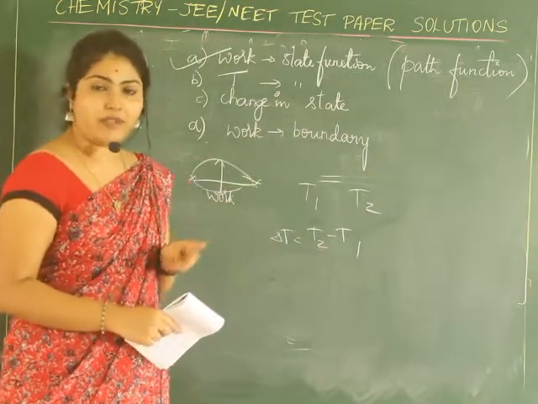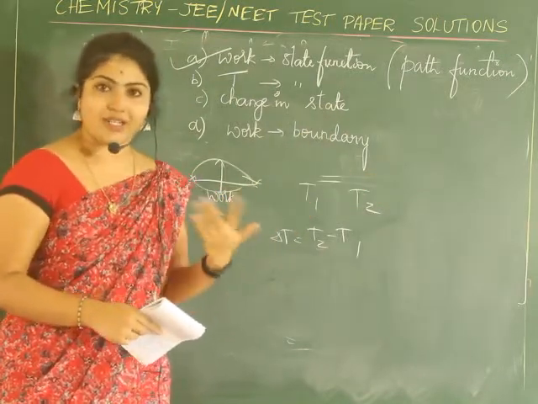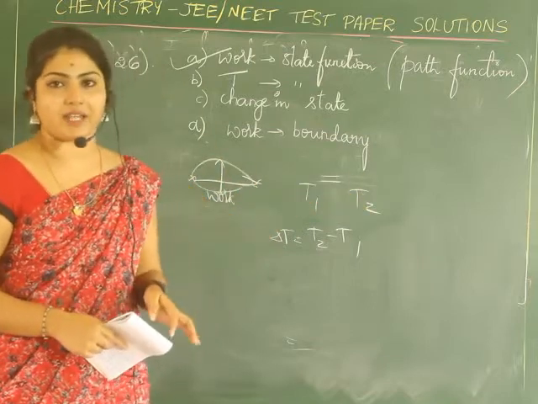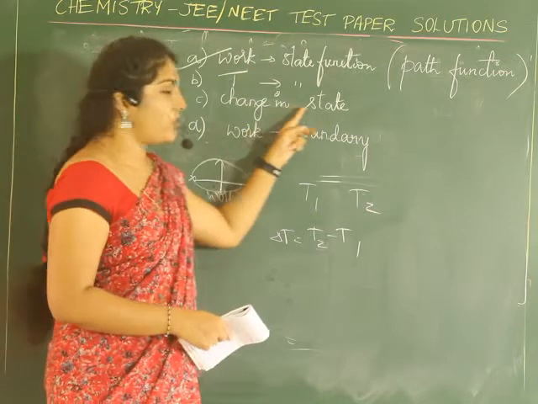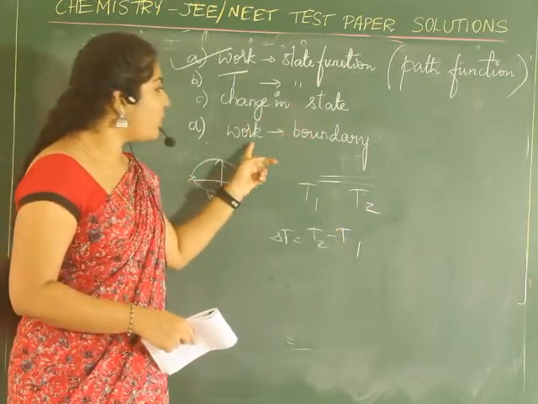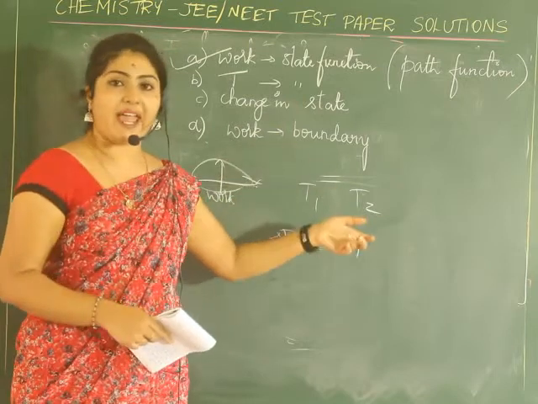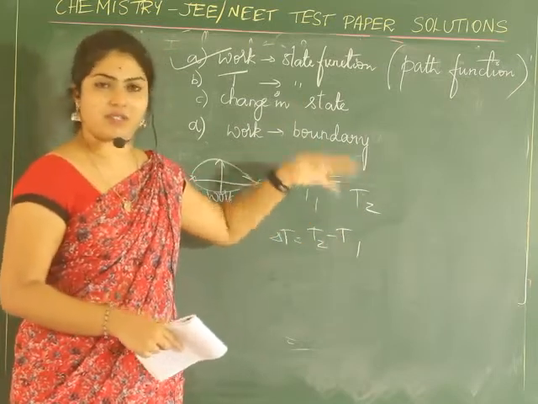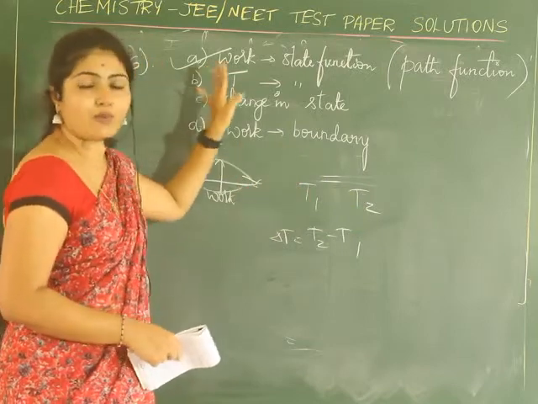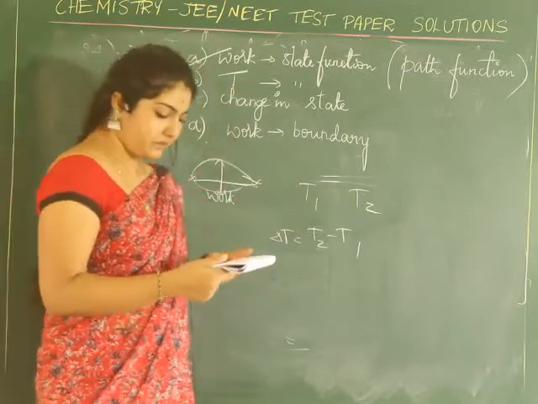Obvious. If you want to know what is the change in the state taking place, you will have to consider the initial state and the final state. So that then only you will know the change in state. This is also the right option. The next one is work done is said to be carried out in the boundary of the system. This is also a right option. So the right answer which you had to mark is option A. Clear?